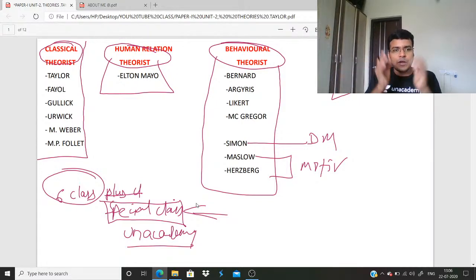So this is classical group, human relation, behavioral. Taylor, Fayol, Gulick, Urwick, Max Weber, MP Follett; Elton Mayo; Chester Barnard, Argyris, Likert, McGregor. These are behavioral theorists. And Simon, Maslow, Herzberg. Simon is decision making; Maslow and Herzberg are motivational theorists. And in this class, every class, I will give you a technique for how to understand these theorists and how to remember these theorists in an easy manner.